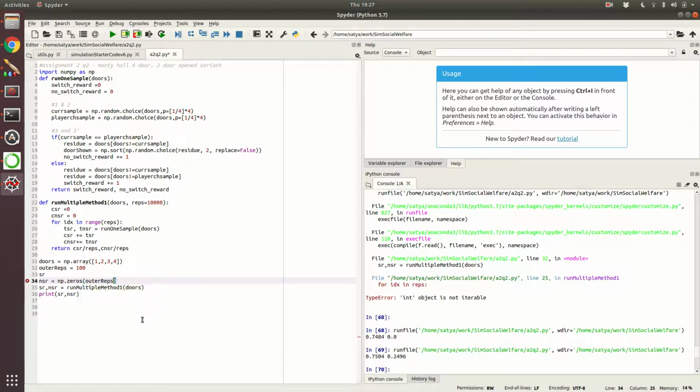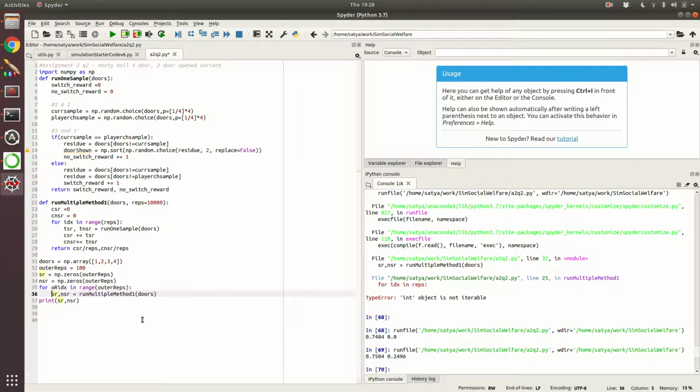This is what we will do. Now this seems okay, and now we will do each thing once. So this is outer rep idx in range of outer reps.